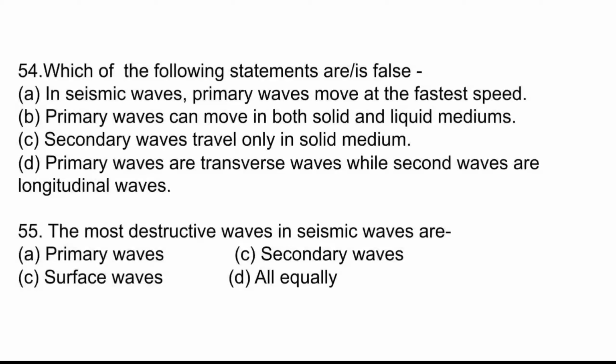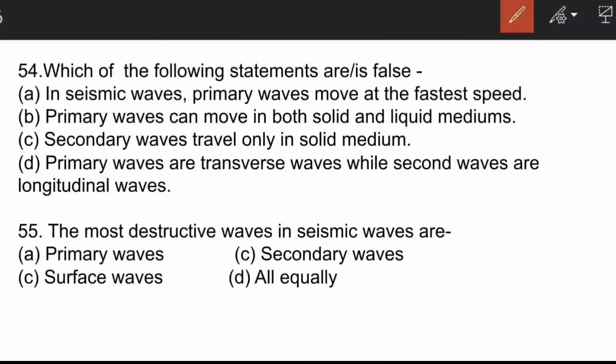We can remember it like S for S. So the third statement is also correct. The fourth statement is primary waves are transverse waves while the secondary waves are longitudinal waves. Primary waves are longitudinal waves and secondary waves are transverse waves, so here the thing has been interchanged. So D is the correct answer.